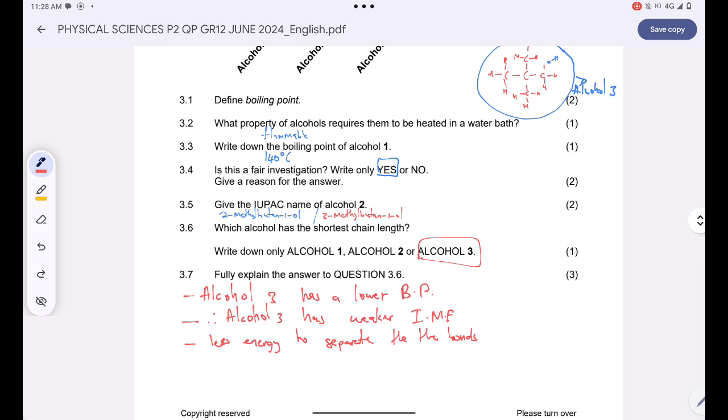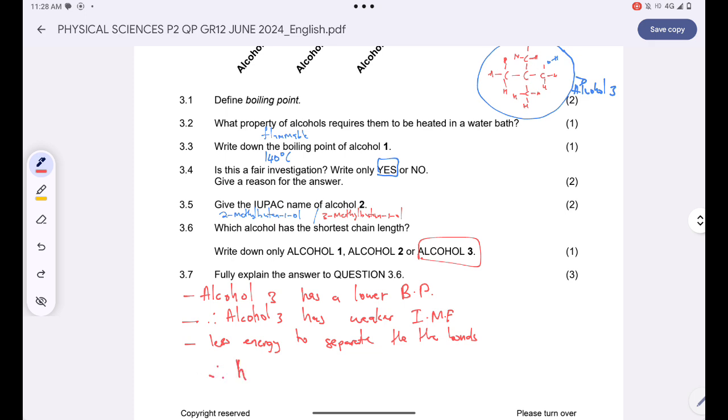Alcohol 3 has the shortest chain because it has a lower boiling point. That means it has weaker intermolecular forces compared to the other two alcohols, and hence there's less energy required to separate the bonds of alcohol number 3.